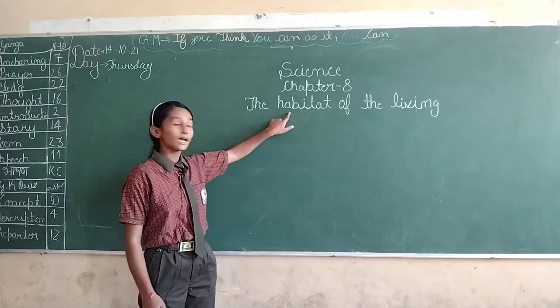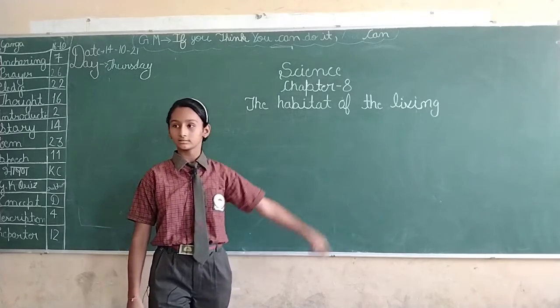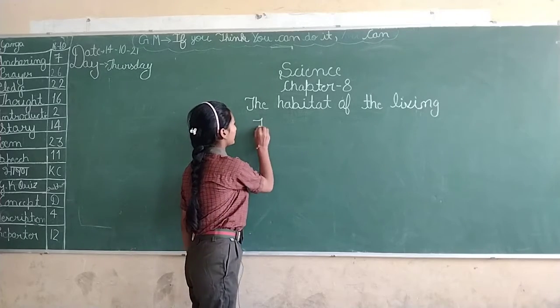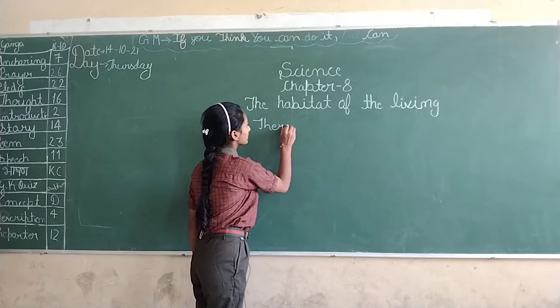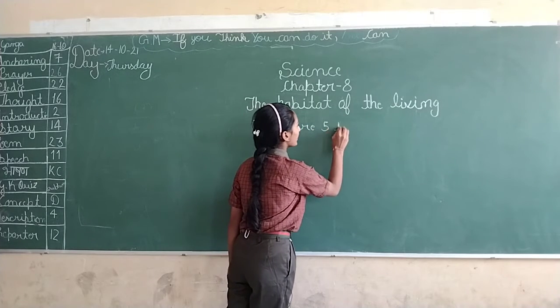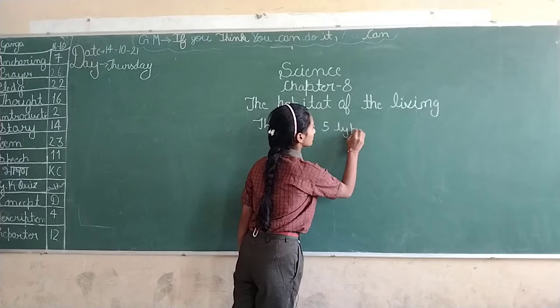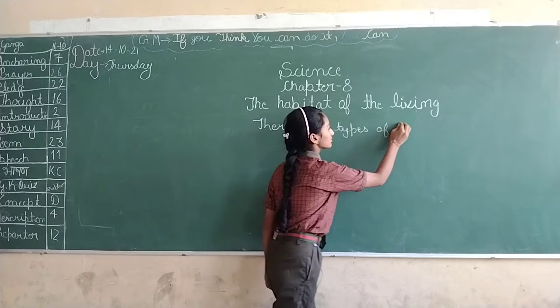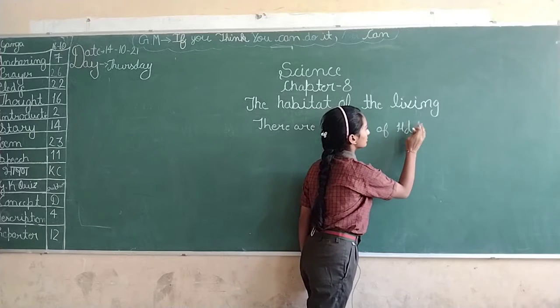Do you know, students, how many types of habitat there are? No, ma'am. There are 5 types of habitat. How many types of habitat? 5 types of habitat.